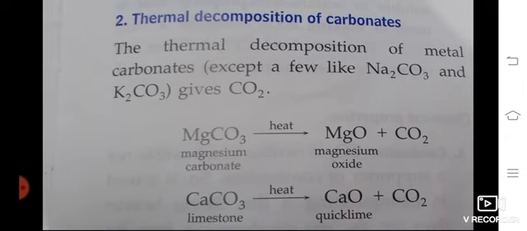For example, MgCO3, magnesium carbonate. When it undergoes thermal decomposition, it forms MgO, magnesium oxide, and carbon dioxide comes out. And then CaCO3, the limestone formula, calcium carbonate. When it undergoes thermal decomposition, it gives calcium oxide and carbon dioxide.